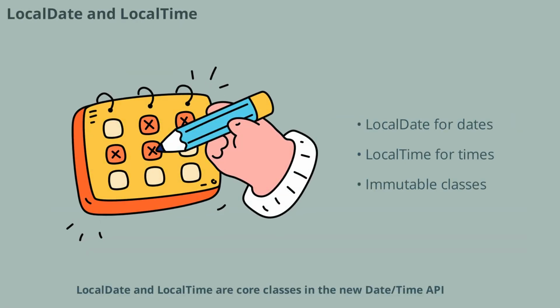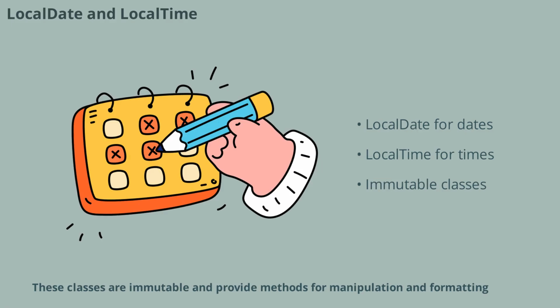LocalDate and LocalTime are core classes in the new date-time API. LocalDate represents a date without time, while LocalTime represents a time without date. These classes are immutable and provide methods for manipulation and formatting. Interviewers may ask you to demonstrate how to use LocalDate and LocalTime for common date and time operations.